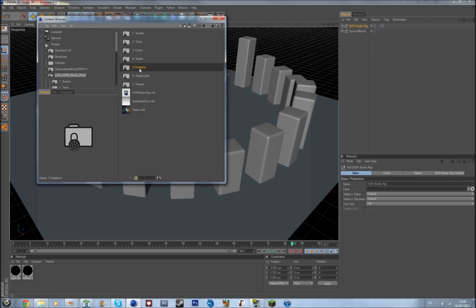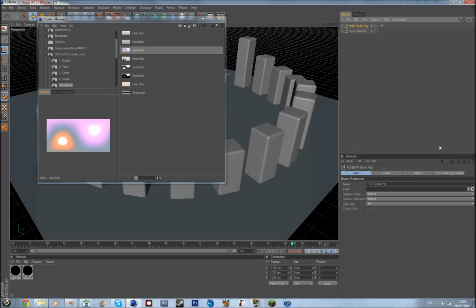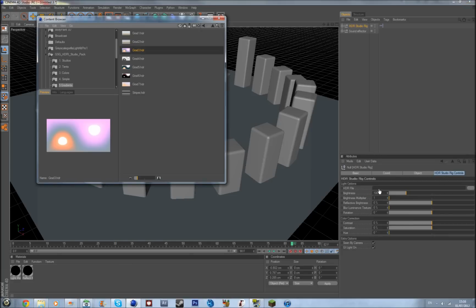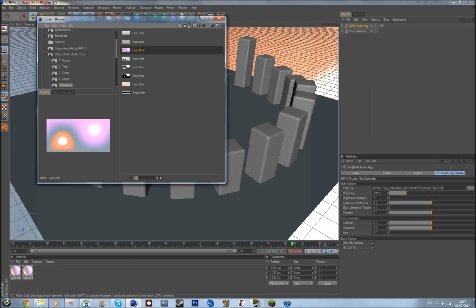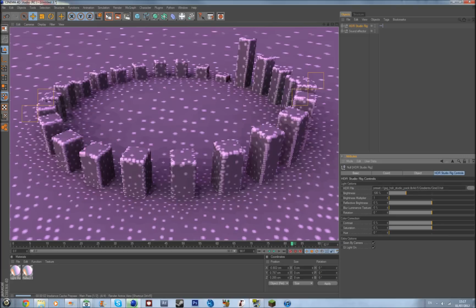But then go to gradients, and gradient 3 seems alright. You need to click on the studio rig, and go to HDR studio rig controls, and you want to drag in the gradient 3 into the HDR file. And so if I render it now, it's very purple.